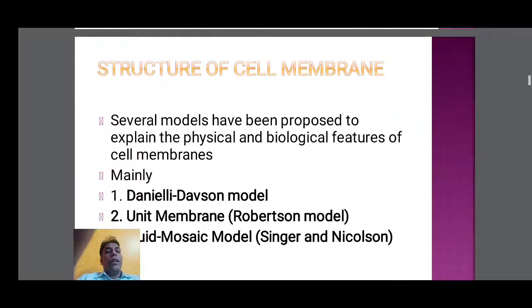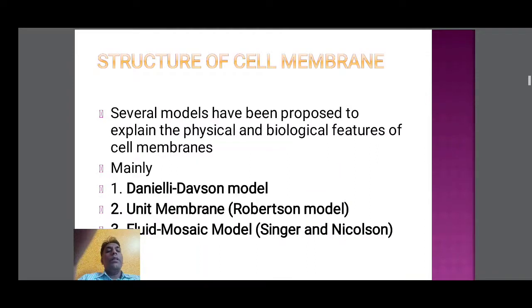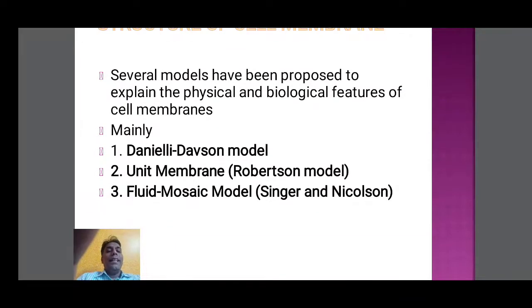membrane. Now we can see the structure of the cell membrane. Several models have been proposed to explain the physical and biological features of cell membranes. More than three to four theories were proposed by various scientists. There are mainly three models explaining the structure of the cell membrane: one is the Danielli and Davson model, the second is the unit membrane proposed by Robertson, and the third is the fluid mosaic model proposed by Singer and Nicholson.